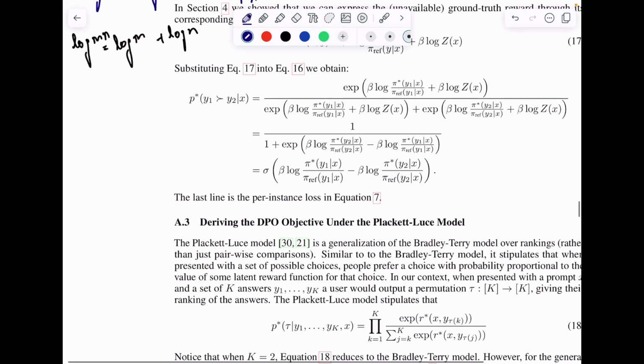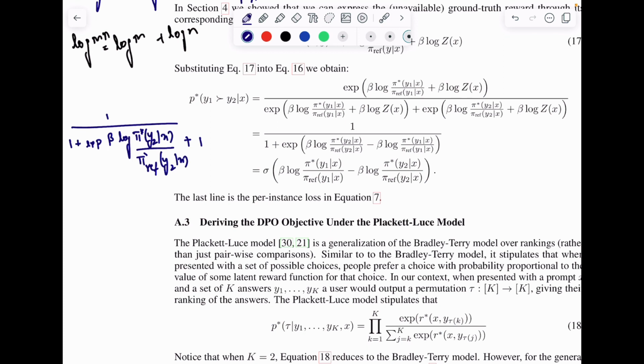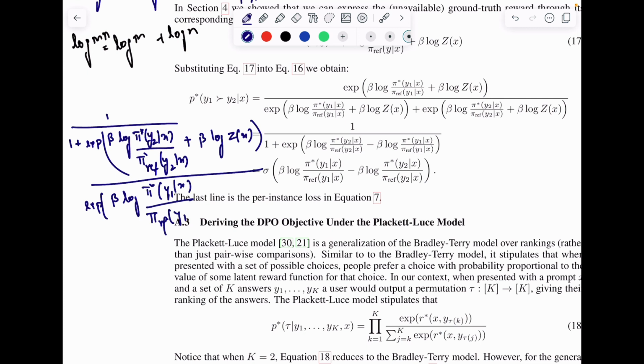There is a step here where you have 1 over 1 plus exp of beta log pi star(y2 given x) by pi ref(y2 given x) plus beta log Z(x), and then another term that says exponential of beta log pi star(y1 given x) by pi ref(y1 given x) plus beta log Z(x).